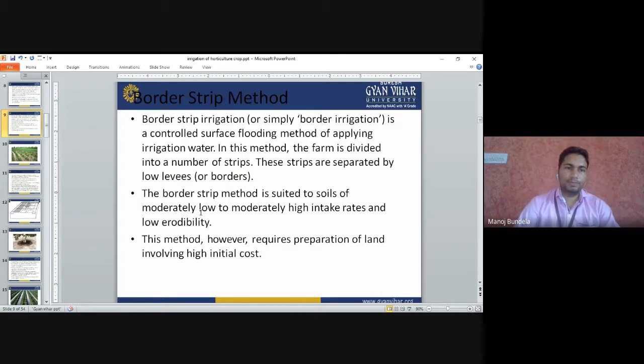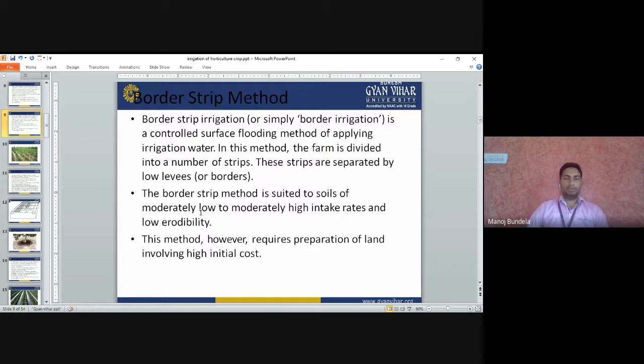Border strip method. Border strip irrigation, or simple border irrigation, is a controlled surface flooding method of applying irrigation water. So in this we have to apply the water in a controlled condition. In this method, the farm is divided into a number of strips, and these strips are separated by low levees or borders. We divide the complete farm into small strips, prepare the borders, and apply the water in those borders.